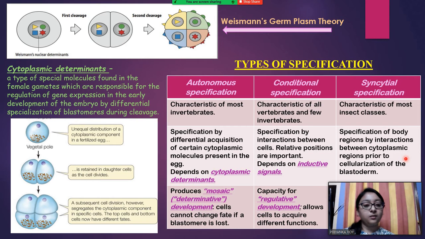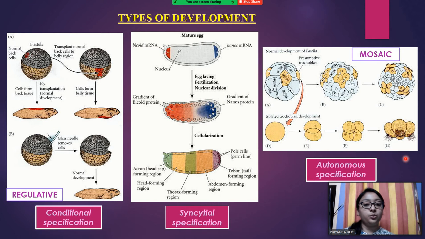I will go into this slide so that you understand better. In syncytial specification, you can see a Drosophila egg. There are two factors present: one is bicoid and one is nanos. These are present at two different poles of the egg.